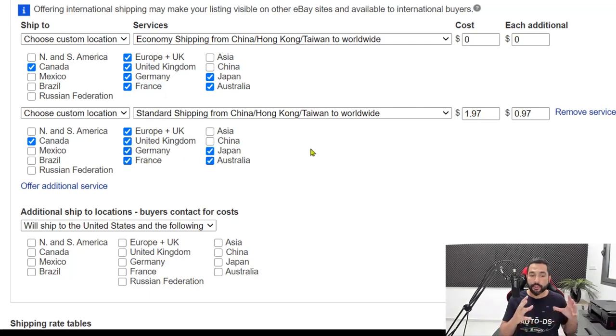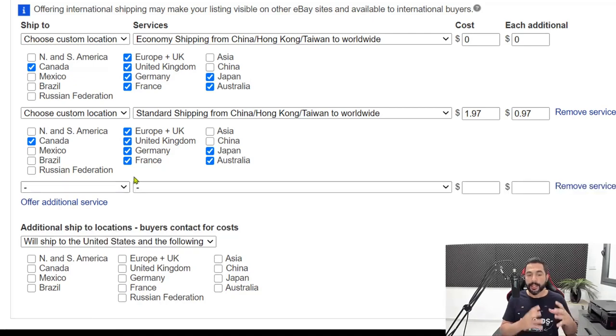And now we're going to choose an additional service for the rest of the countries that usually are expensive to ship to. Well, not really expensive, but AliExpress is going to charge us more. So that means that we need to charge our customers more to cover our costs.